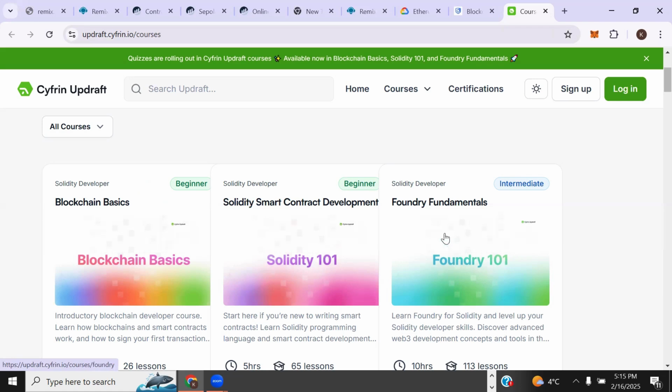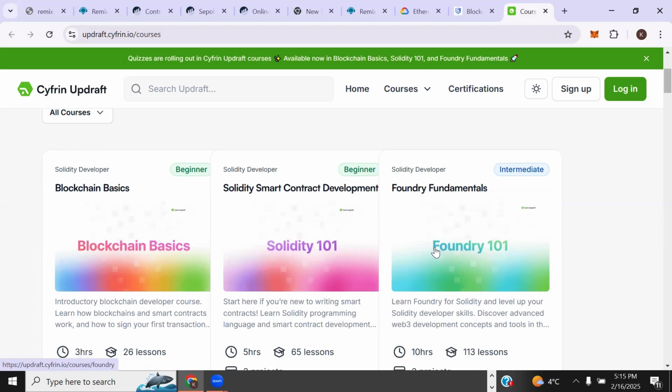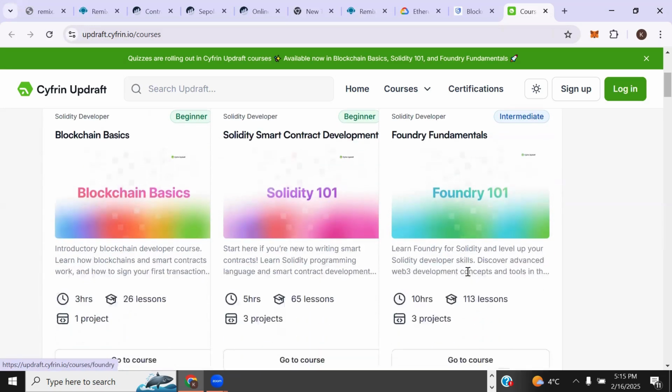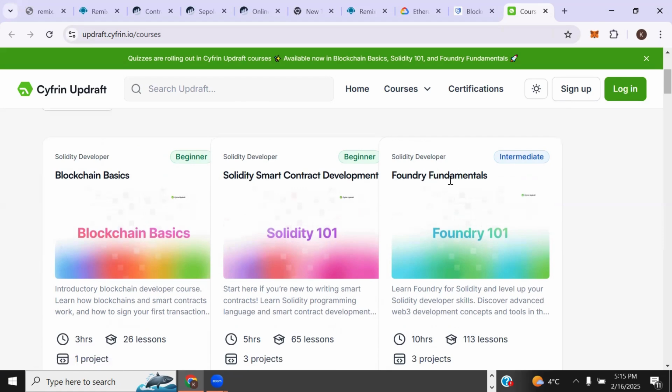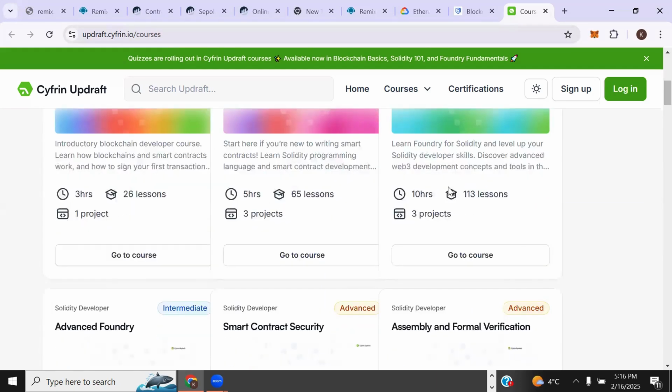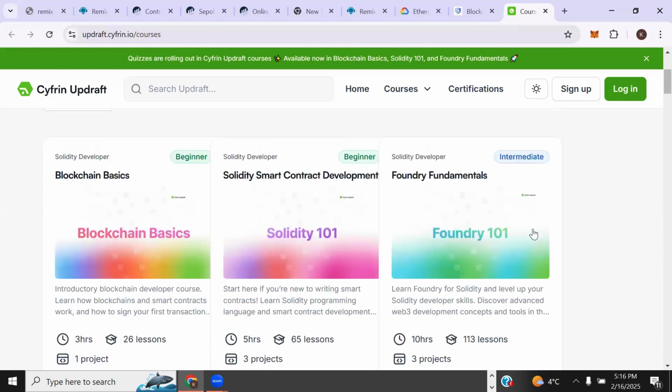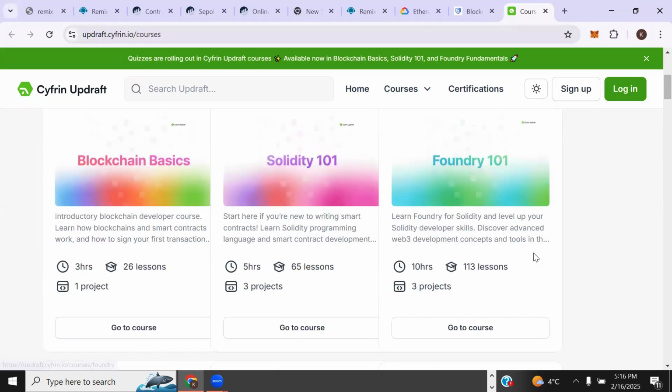And then, what you're asking is how we could replicate what I'm doing on Sepolia. Before, we would need to use Foundry, which is just like Maven, you get. So we have to use Foundry. You can come and check out Foundry Fundamentals, which is going to show us how to test our project and also how to deploy our smart contract on Sepolia Ethereum, for instance. I think in one of the examples they used Sepolia Ethereum to explain as well. So I would advise that you check out Foundry Fundamentals.